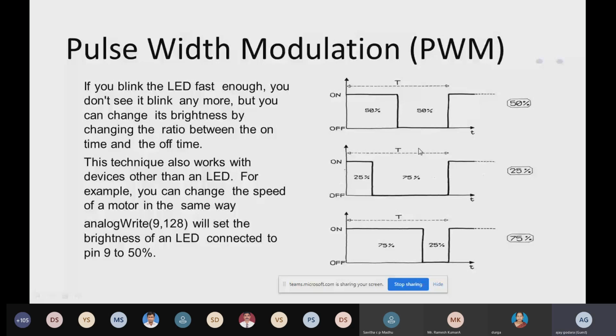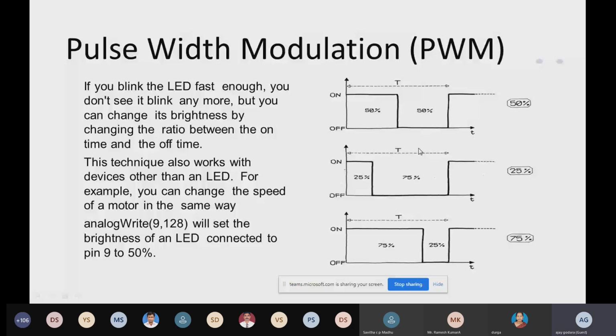So what output will I get? I will get an average output speed in my fan. I'm not going to make it fully off and I'm not going to make my fan fully on, because I'm just turning it on and off for 10 seconds. As soon as I turn it on, my fan is going to head toward maximum speed, but before that I turn it off because it is only 10 seconds.